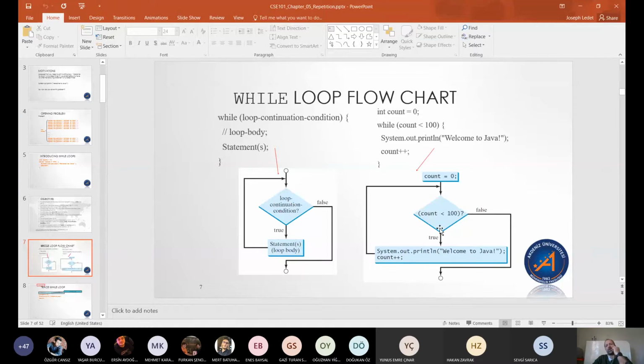So here in this example about welcome to Java 100 times, count is less than 100 is our check, our decision. Is it true? We print welcome to Java. We add one to count. This is very important. This is how we eventually get the loop to end. If we don't have count plus plus, we will end up in something we'll read about in a few slides called an infinite loop, where if this condition is never false, if it's always true, then we'll just keep doing this over and over forever, because it'll never be false and we'll never get out of the loop.